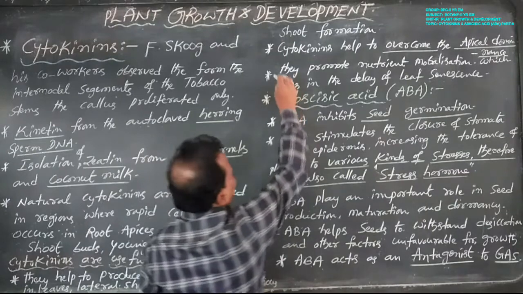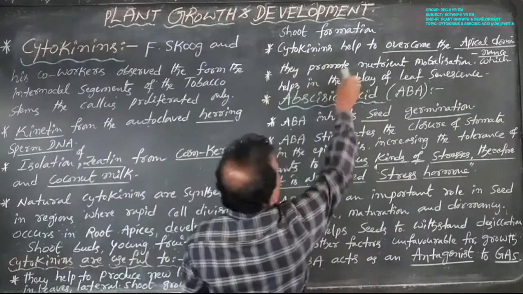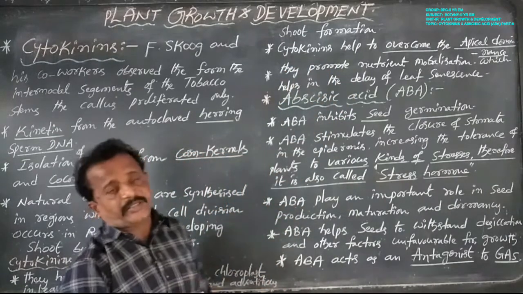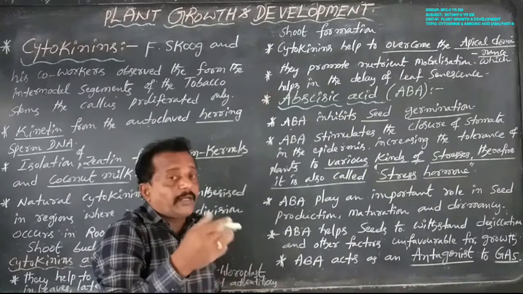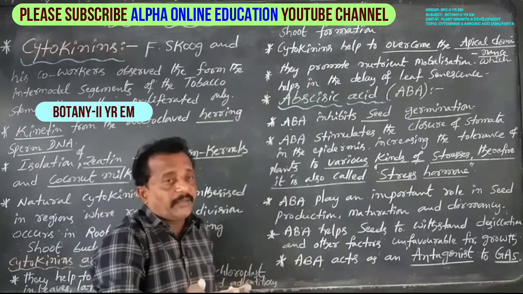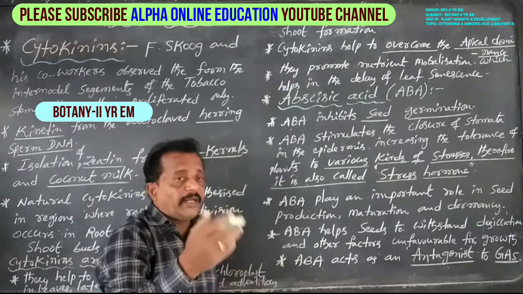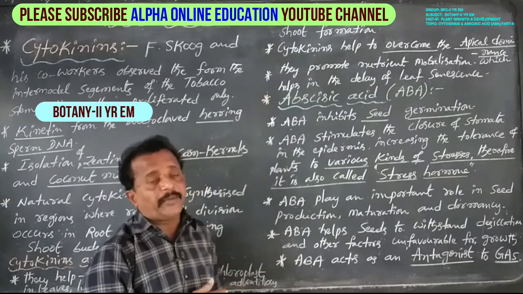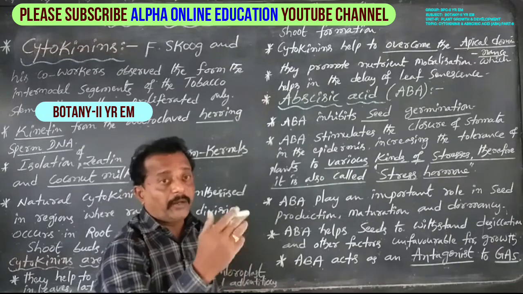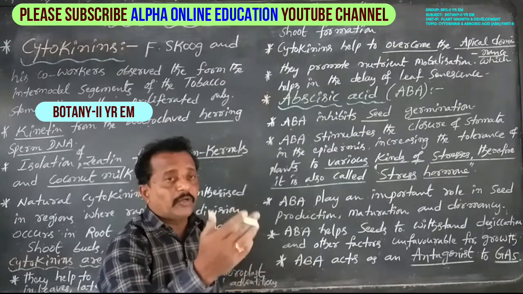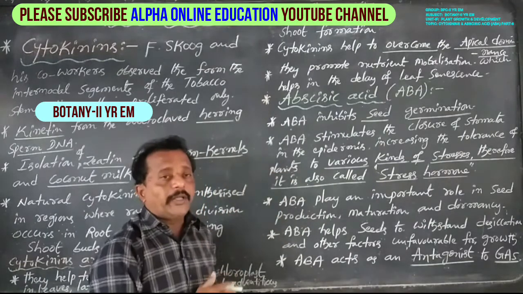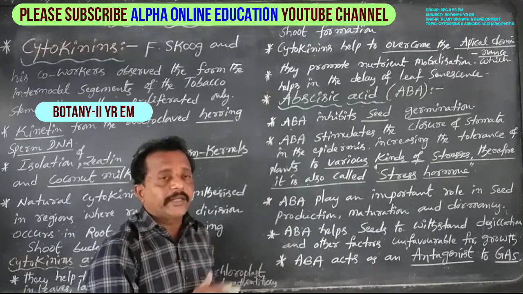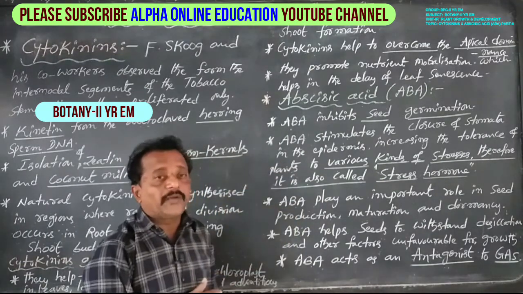Next, coming to a very important area, cytokinins help to overcome apical dominance. Cytokinins always overcome apical dominance, but auxins play the main important role in apical dominance. Apical dominance means that in most higher plants the growing apical bud inhibits the growth of lateral buds.